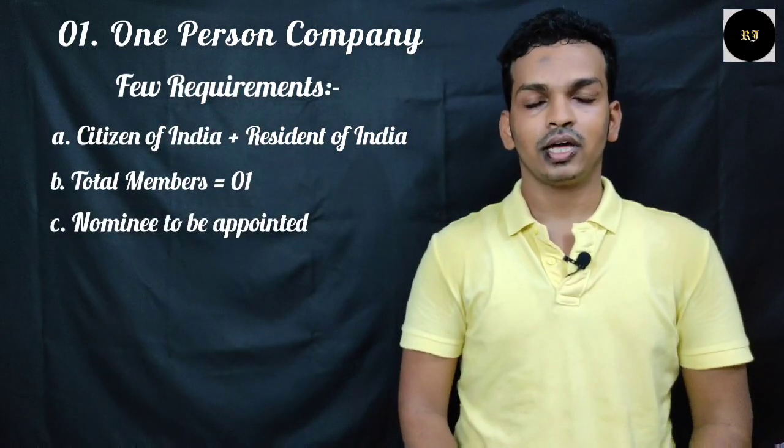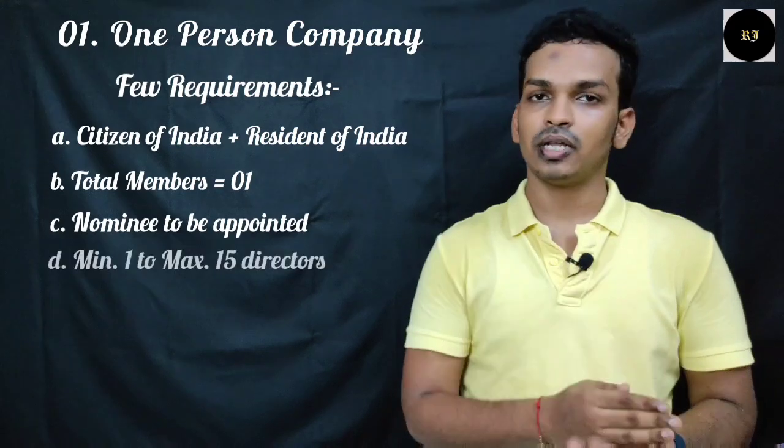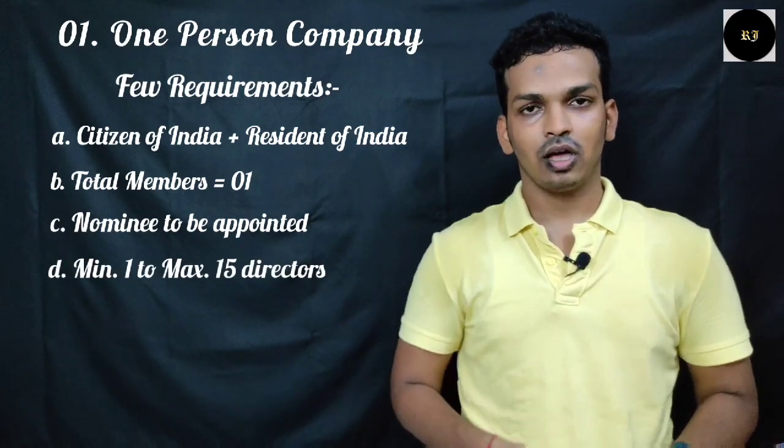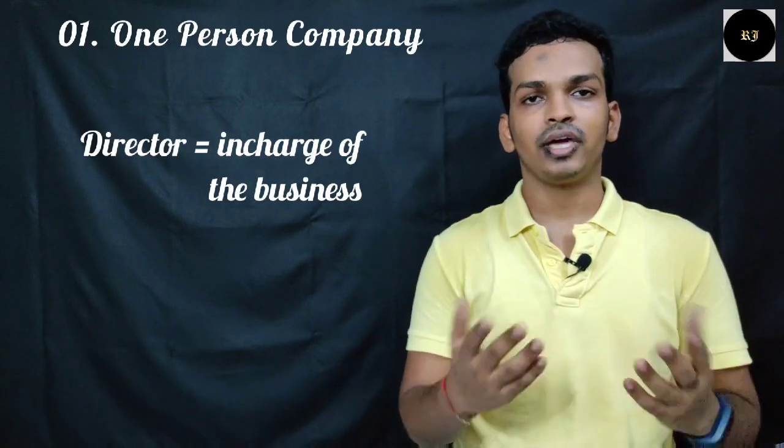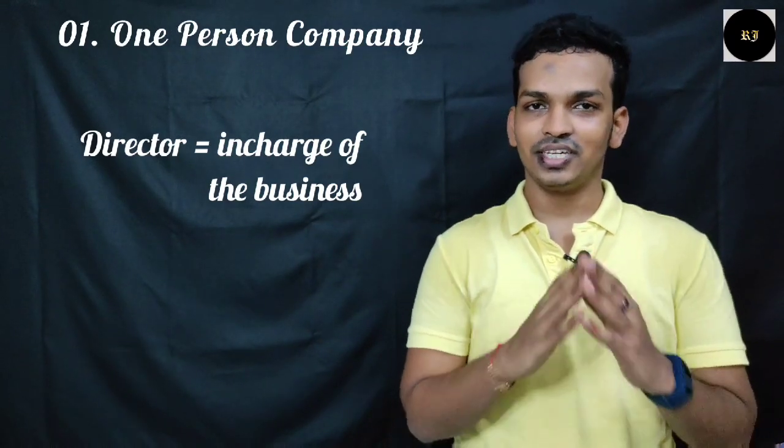The fourth requirement is that the number of directors can be minimum 1 to maximum 15. Now what are directors? Who are directors? These are the people or the employees that will run the company. These are the top management people who will make key decisions and make the company big.